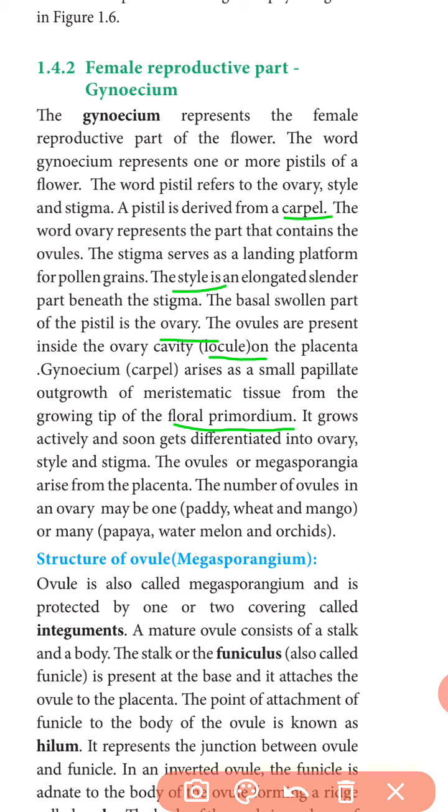The ovule, also known as the megasporangium, arises from a placenta. Placenta is a connective tissue. The number of ovules differs in various species. The ovary contains only one ovule in paddy, wheat and mango. The ovary contains many ovules in papaya, watermelon and orchids.